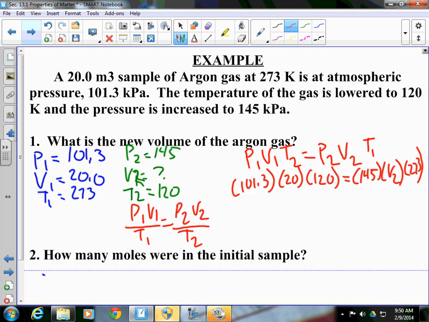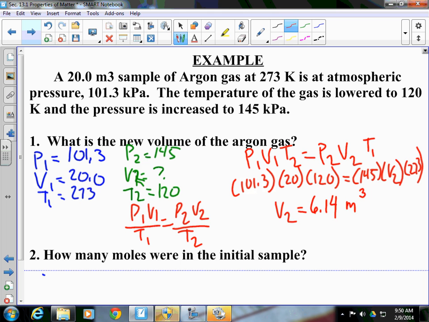So we take 101.3 times 20 times 120, and we divide by 145, and we divide by 273, and we end up that our volume, our V2, ends up being 6.14. Sig figs is good. Our V1 was in meters cubed. Our V2 is in meters cubed.